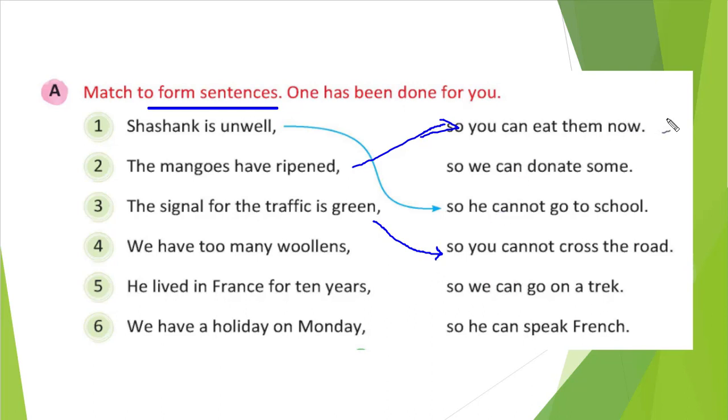You just need to read these also. We have too many woolens, right? So we can donate them. We cannot go on track with that, correct? He lived in France for 10 years, so he can speak French, right? If you are living a long time in a city, you can speak that language. We have a holiday on Monday, so we can go on a trek, right? This way you need to select the right form. So let me show you what the answers are.